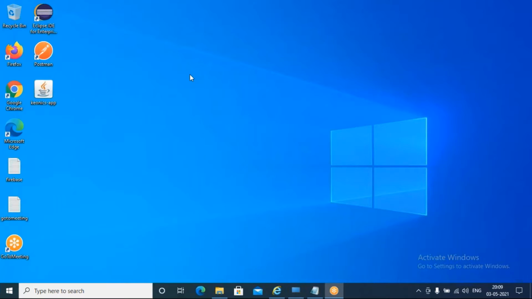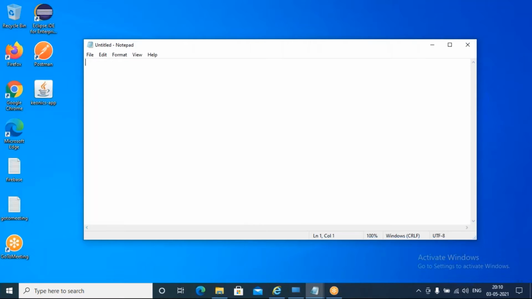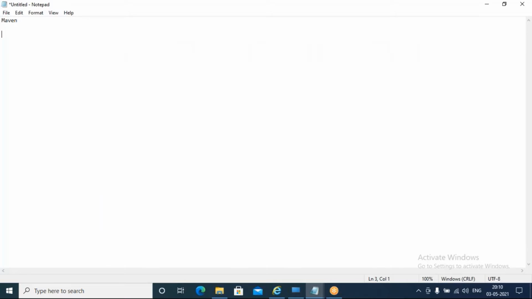Okay, so today's session we will be discussing Maven, which is very important and widely used in the Java world. So what is Maven? How are we going to use Maven? How is it helpful in building the project? All these things we will discuss. Before that, we will look into the agenda for today's session.